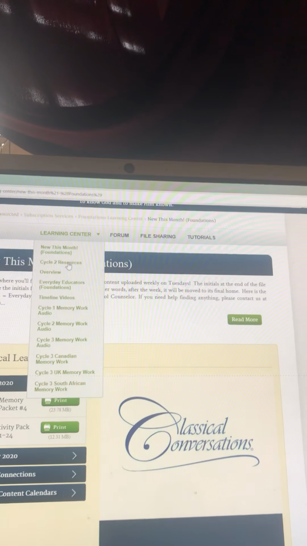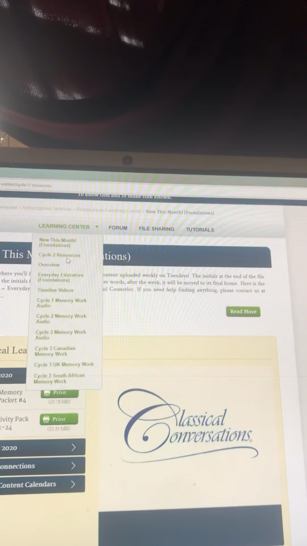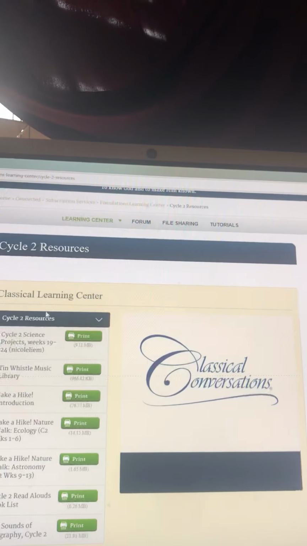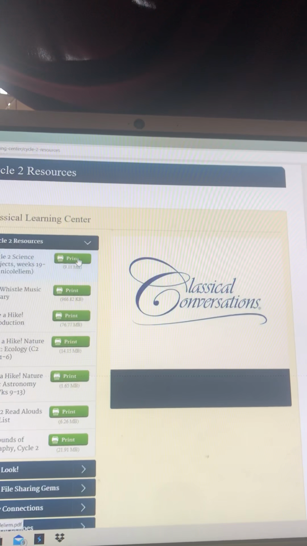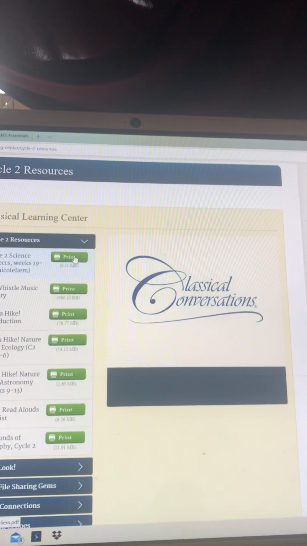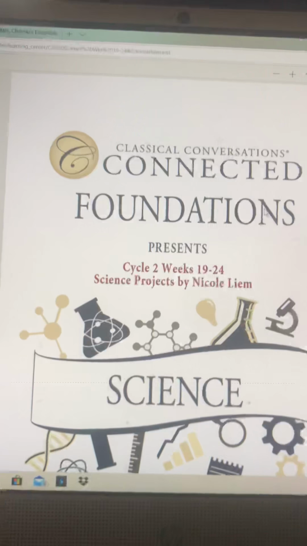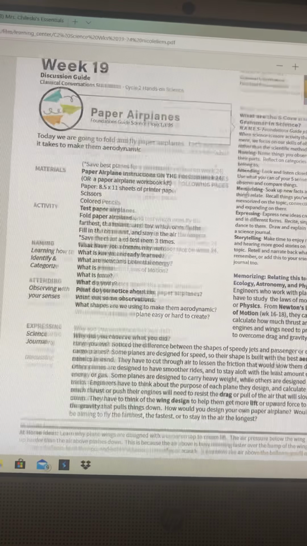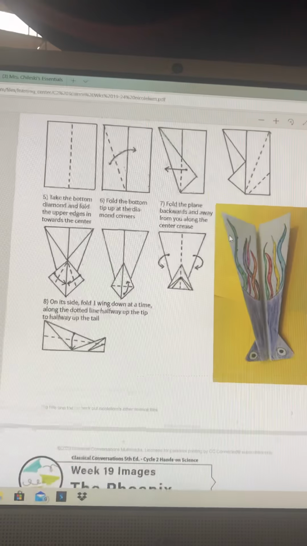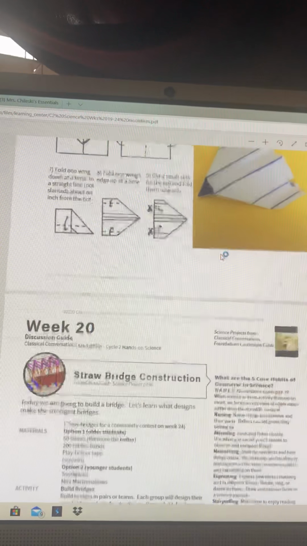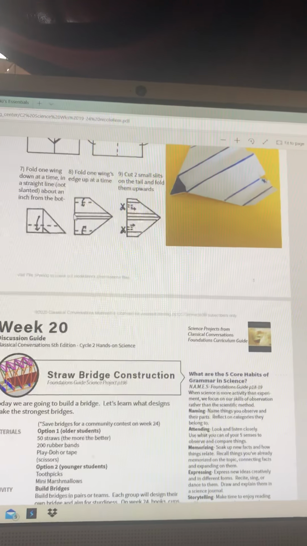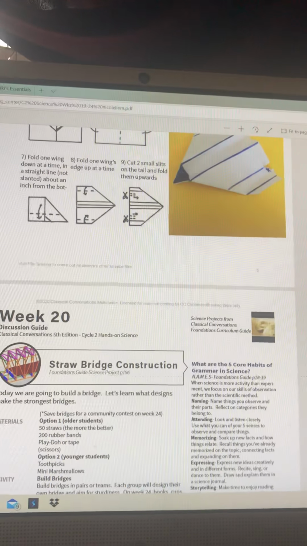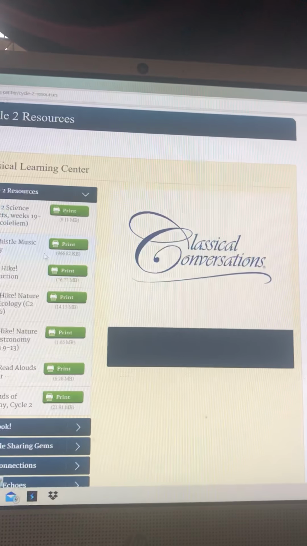But if you go into Cycle 2 resources, and this is what I was thinking of, here's the science projects for weeks 19 through 24 by Nicole Liam, the girl that we just found. What they've done is take all of those users who are really prolific in their posting and consolidate them, so you can find them there. If you don't know what to look for, you can just go to this, and they have it all put together.